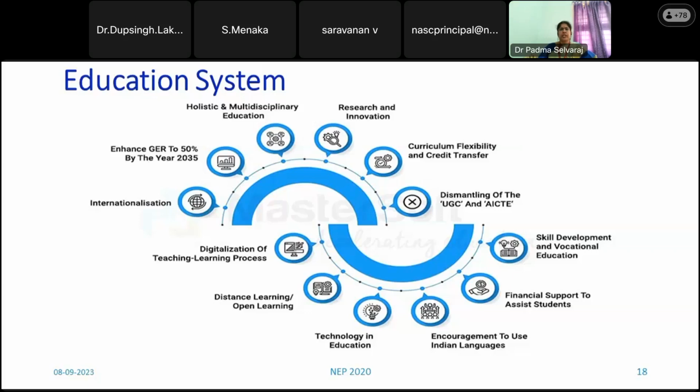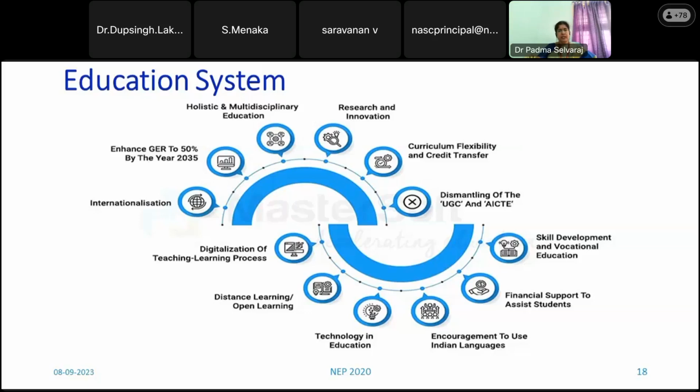Almost a few states have started this, that is, inviting foreign universities to combine with their state or state universities. So there is a faculty exchange program, and the education will be in a different manner. The foreign universities may offer a few courses for our students. So this concept has been started in a few states, and especially in Hyderabad and others, they have started.